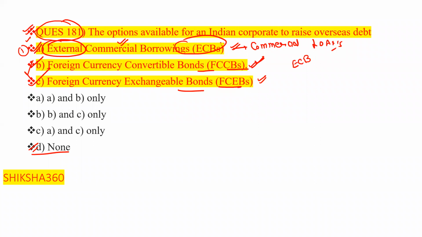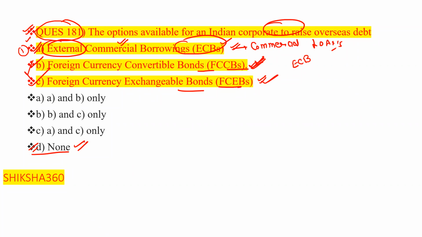Because through the external commercial borrowing, Indian corporates can raise overseas debt, or we can say from the non-resident entities. And through which form? Through the foreign currency convertible bond, yes, it is true. From the foreign currency exchangeable bond, yes, this is also true. So all seem to be true here. So option number D is the answer.